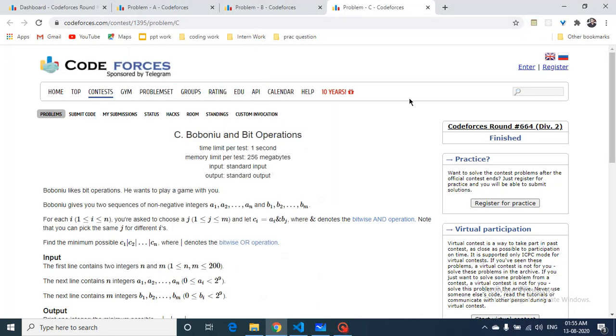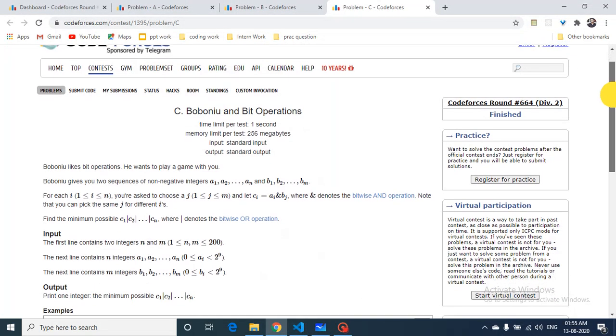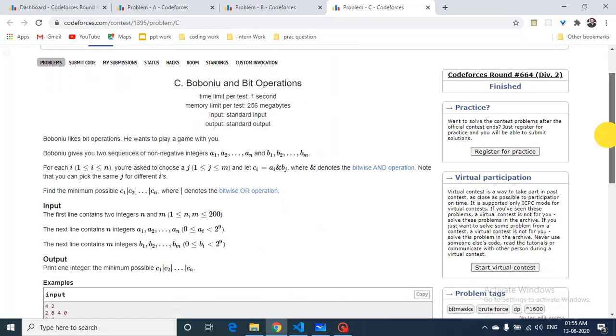Hello friends, so today we're going to discuss the third problem from Codeforces Round 664, Bobnia and Bit Operation. I couldn't solve this question during the contest, but it is pretty simple if you understand its constraints, which are very small. Okay, so let's start with the question.